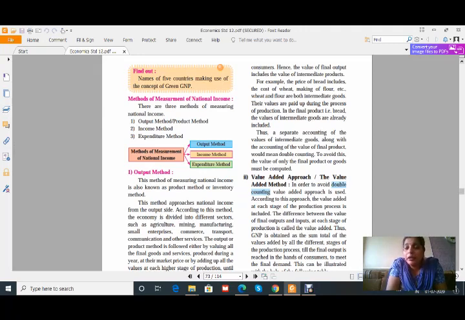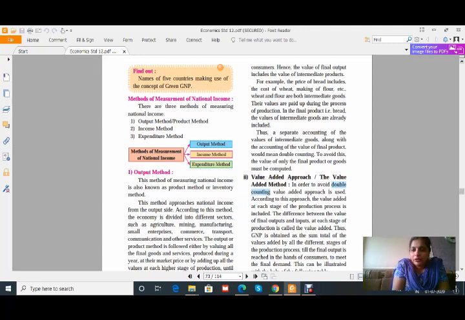Okay. Thus, a separate accounting of the value of intermediate goods along with the accounting of value of the final product would mean double counting. If we take the values of intermediate goods along with the value of final product, in that case both are calculated, and therefore we cannot get the correct answer, and to avoid this the value of only final product of goods must be computed. Okay, I think all of you are getting clear about this.